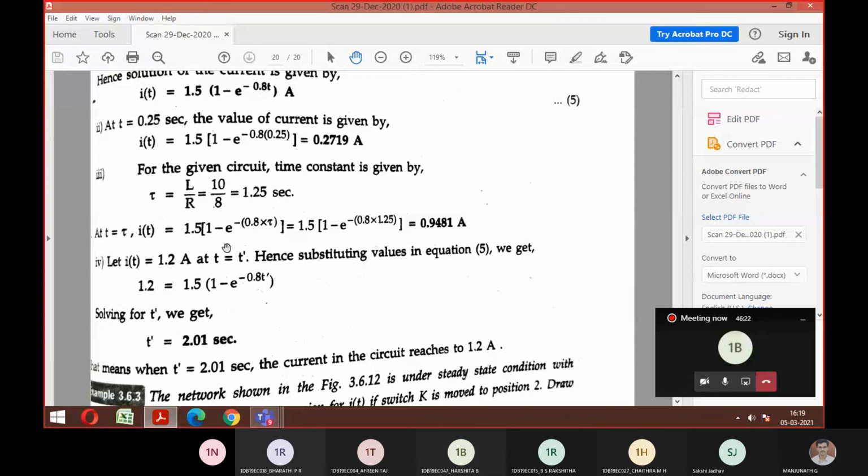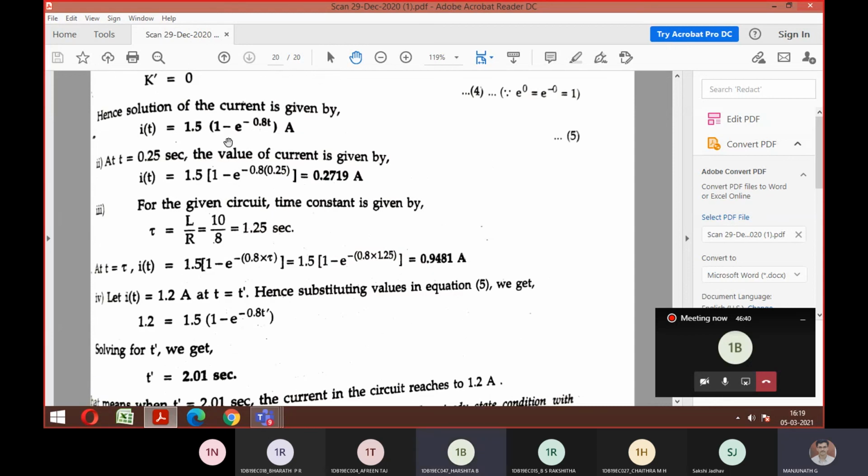You found 1.25 second as the tau value. So t, you can look at the generalized equation. T is replaced. So here you replace the tau as 1.25 and check out the current you got. Is it fine?